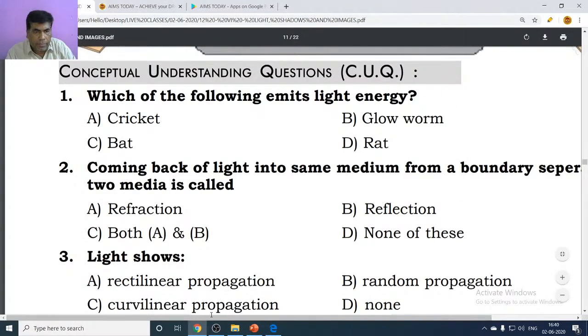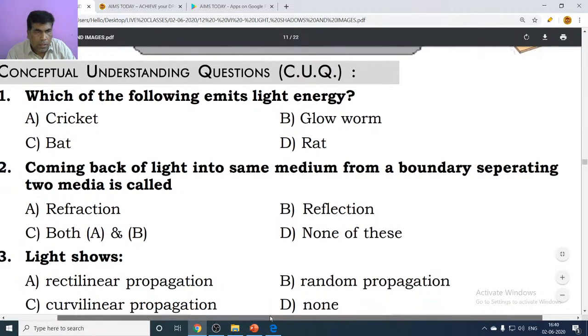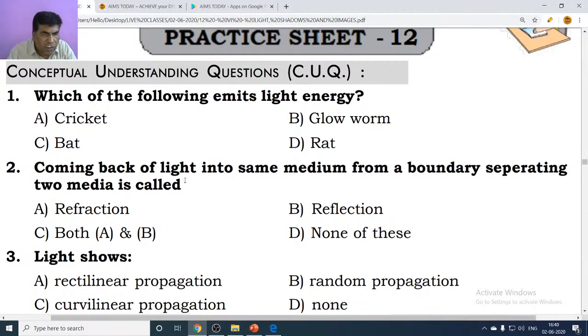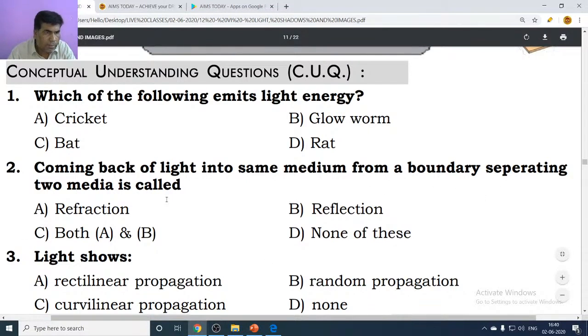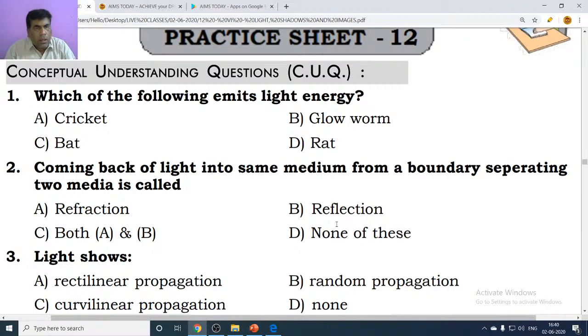Okay. Next, second question. Coming back of light into the same medium from a boundary separating two media is called what? Coming back of light, or we can call it bouncing of light, into the same medium. What is the answer? Refraction, reflection, both A and B, none of these. Try to guess the answer. For the second question, what is the answer?